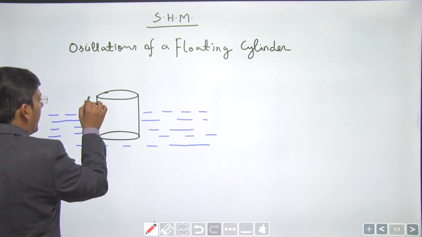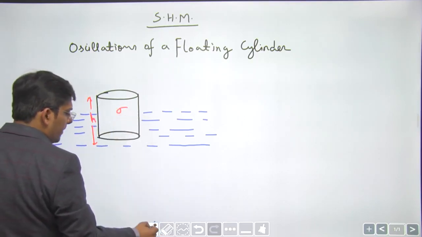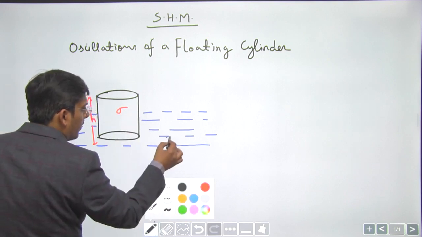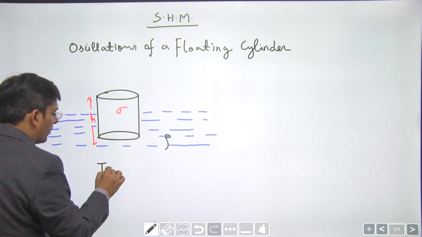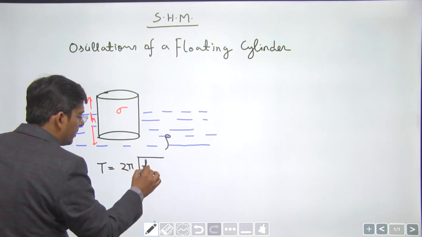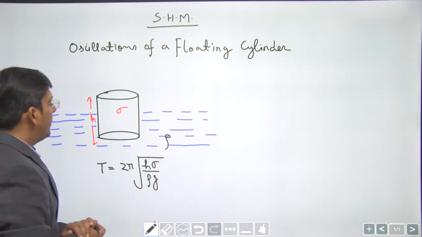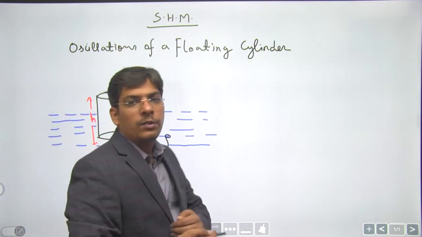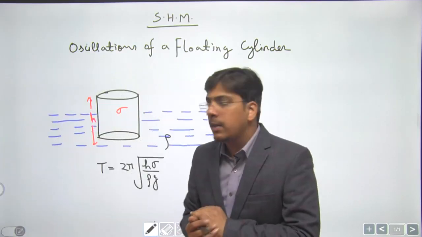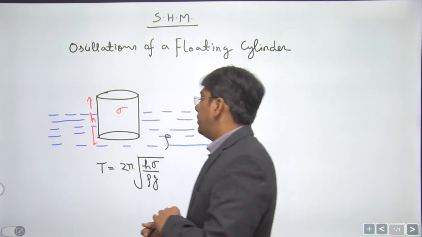Of height h, right? Density of the cylinder being sigma, density of the liquid being rho. So time period of oscillation of cylinder is given by 2 pi under root of h sigma divided by rho into g, right? This is the time period of oscillations of a floating cylinder. Sigma is the density of the cylinder, rho is the density of the liquid, dear students.